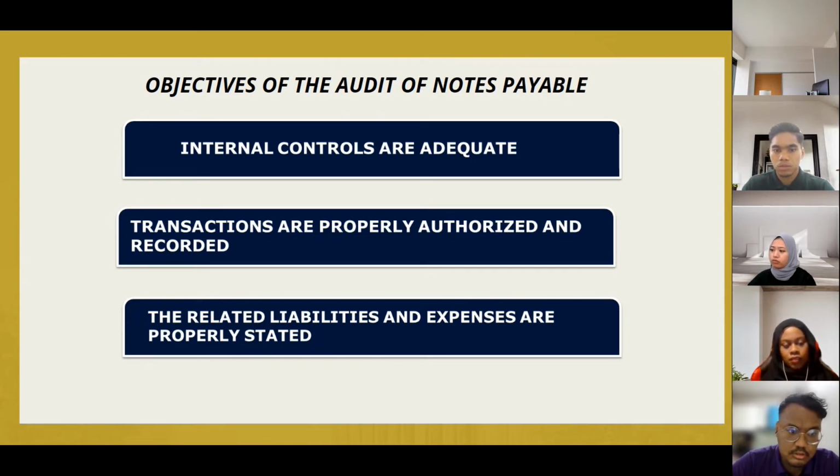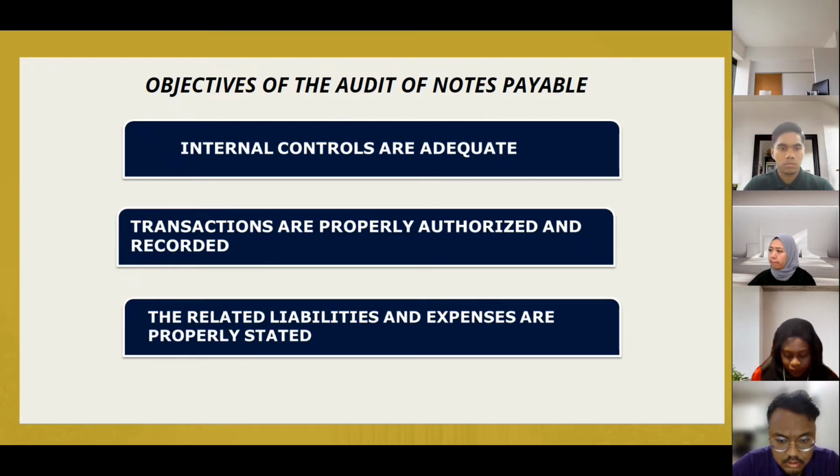So we move to the second objective. The second objective is transactions are properly authorized and recorded, which means they must get authorization first from higher management before they make a loan with a third party. Higher management must authorize them first before they make a loan, to make the transaction properly authorized.